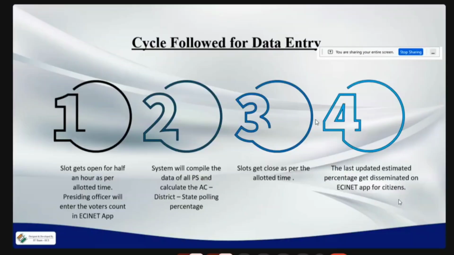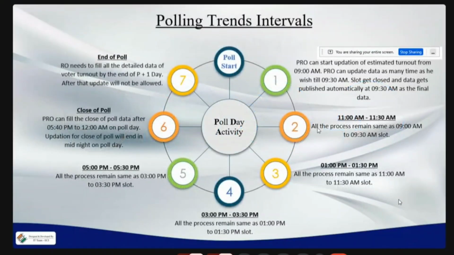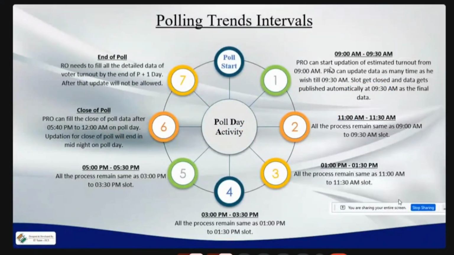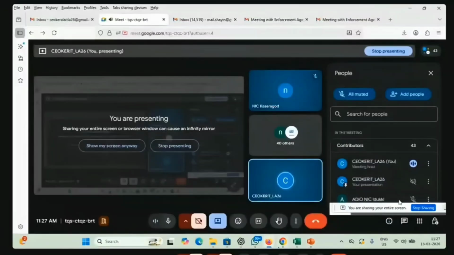On the day of the poll, we will get slots on a roughly 2-hour basis to enter the voter turnout data, and each will be open for half an hour. Within that half an hour, the data should be entered, and once it is entered, it will be visible to the public in the voter turnout app. So you can see the time frame. First it will be from 9 to 9:30, then 11 to 11:30, 1 to 1:30, 3 to 3:30, and 5 to 5:30. Then the close of poll and end of poll, which we will discuss at a later stage. Then we will move to the live demo.